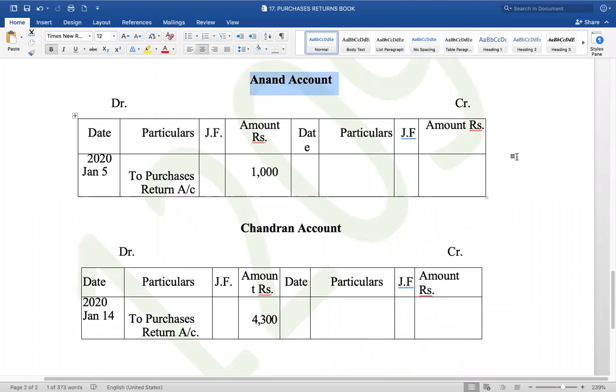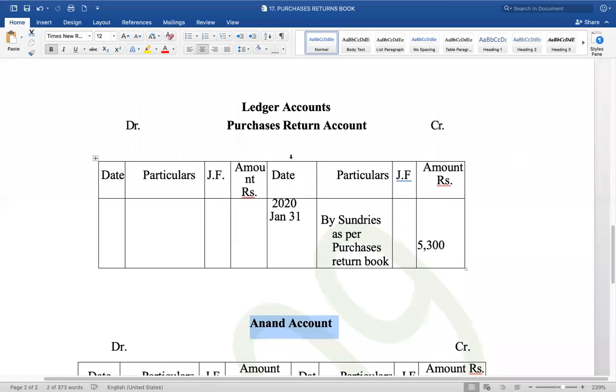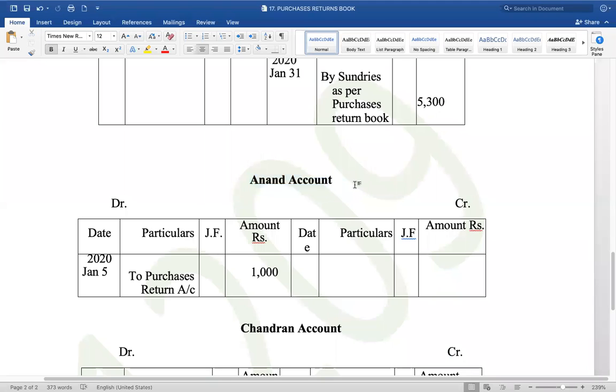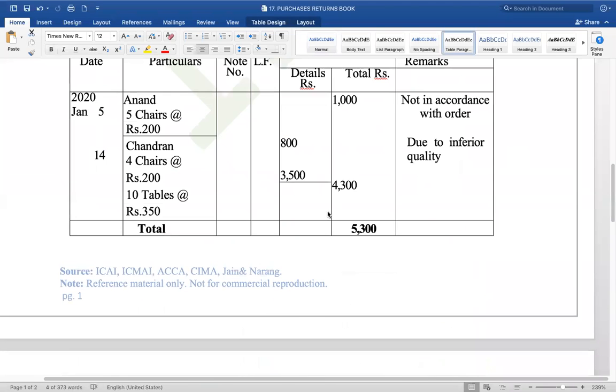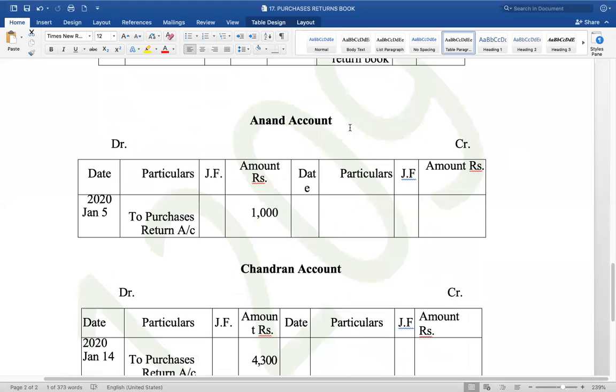Anand's account also you have to open. If it is credited in the purchase returns account, then in Anand's account you have to debit the purchase returns. The same amount you will write, but you will be debiting Anand's account by writing purchase returns account.